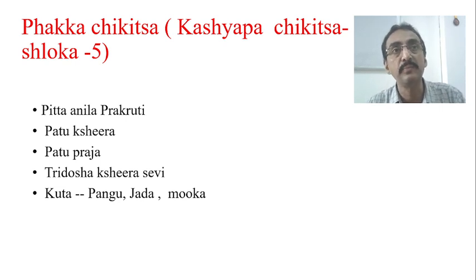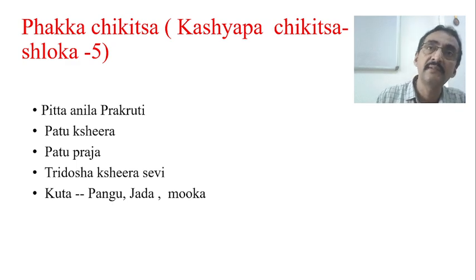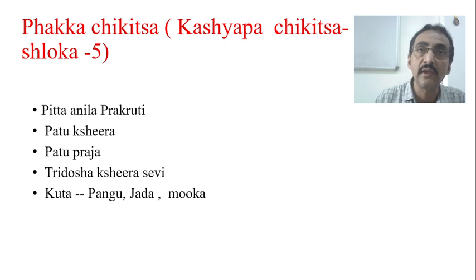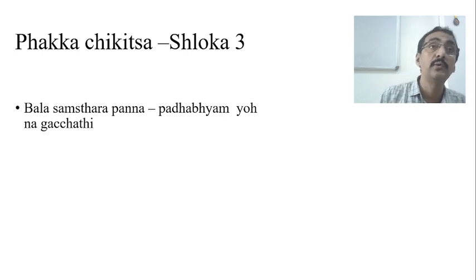So this is also explained in the context of Phakka Chikitsa. This is a second important example to explain global developmental delay in Kaumarbhritya. Third, same in the Phakka Chikitsa, you go for sloka number 3, almost the first sloka everybody knows: Balasamvatsarapanna padbhyam yo na gacchati.